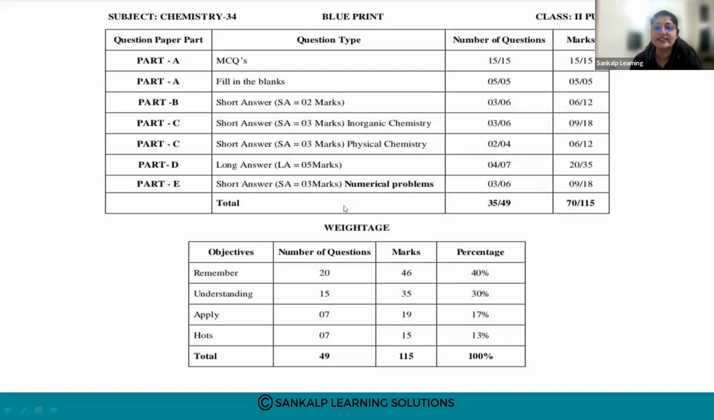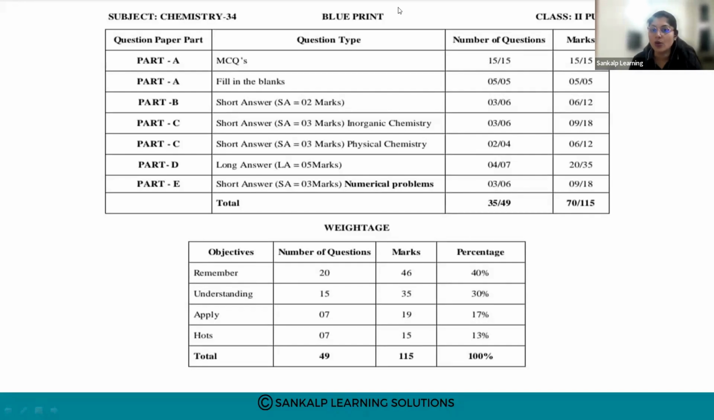Problems from your physical chemistry. So part E is concentrated completely on your physical chemistry. The number of problems will be 6. Out of 6, you can answer any 3, so the marks allotted will be 18. You can fetch 9 marks here after solving 3 questions correctly.